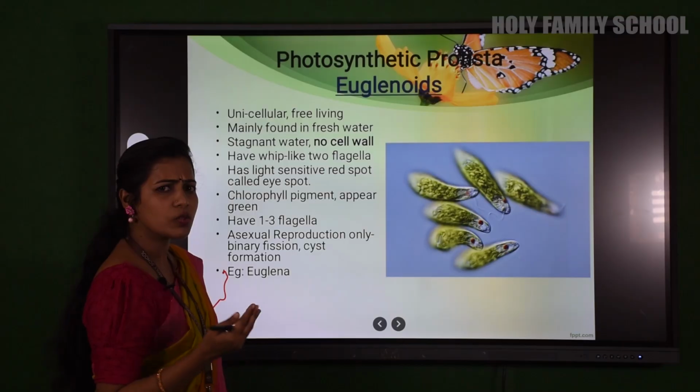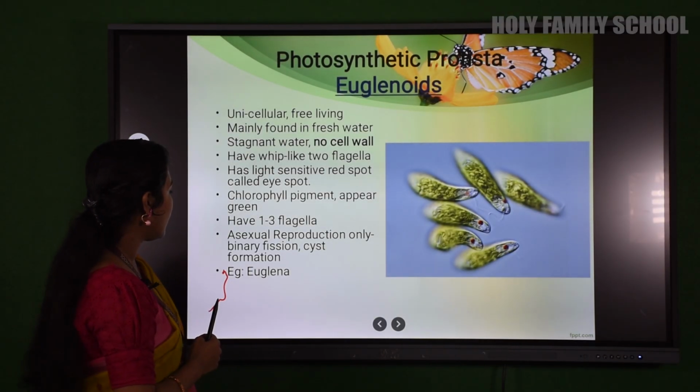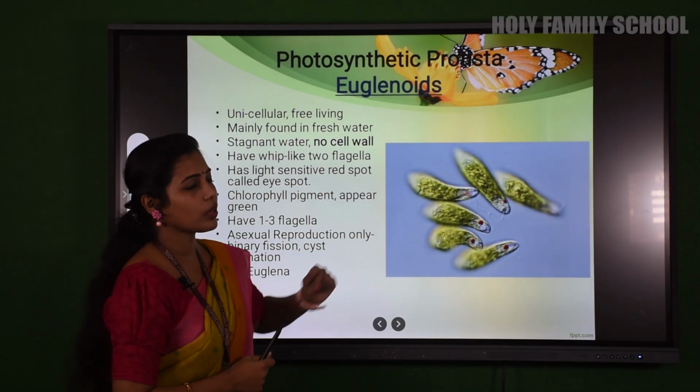And how do they reproduce? We already discussed binary fission, that is the asexual mode of reproduction. And the example is euglena. Thank you.